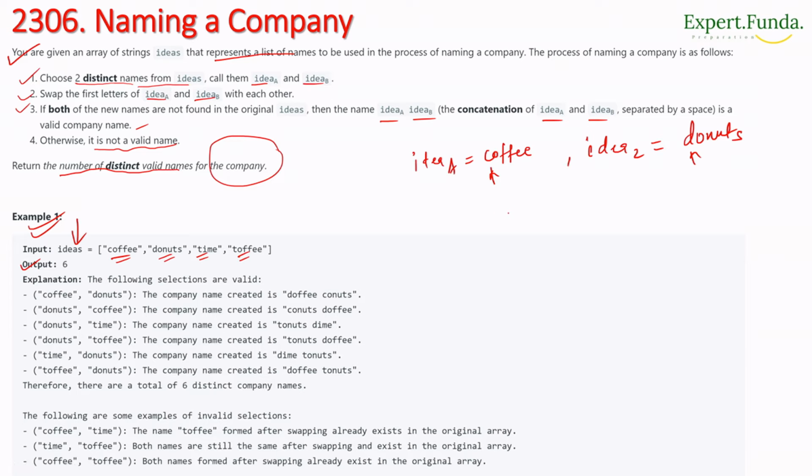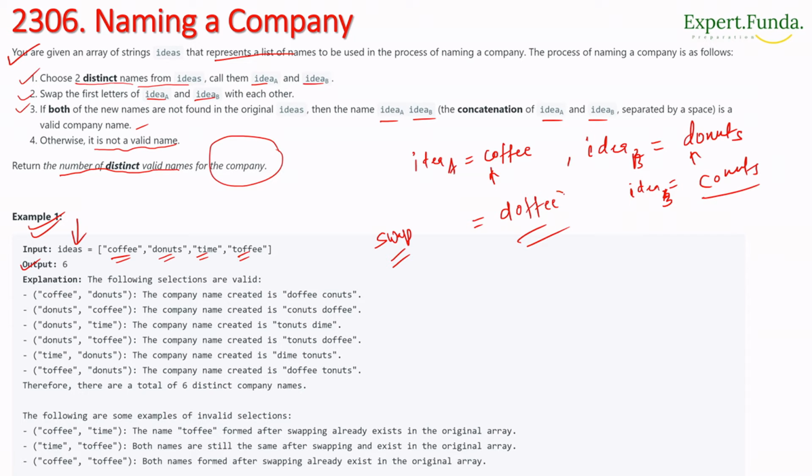After the swap, idea A becomes doffee and idea B becomes conut.